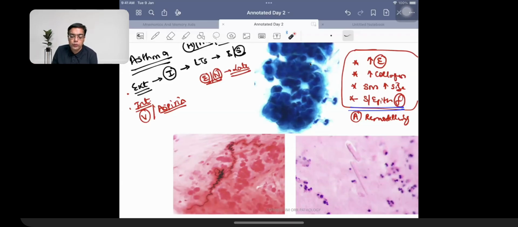Nowadays, we are not going to be asked questions on this. What we can be asked a question in the exam is that we have identified certain molecular markers by which we can predict the severity of asthma. That is pretty much given in your notes as well, which is given the name of YKL-40.